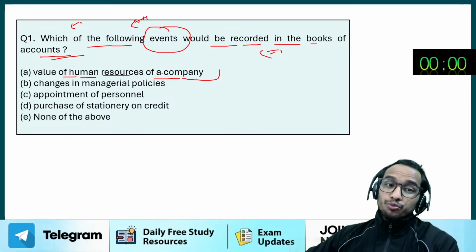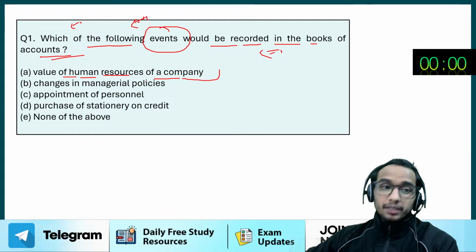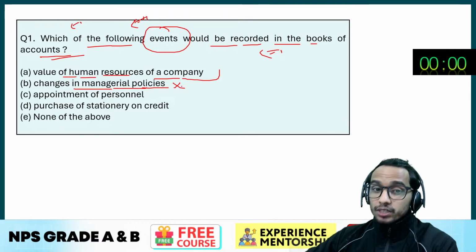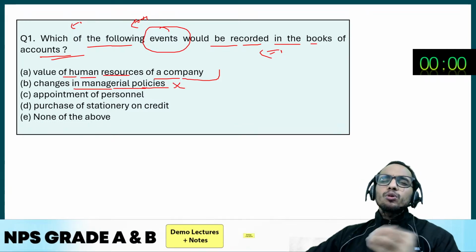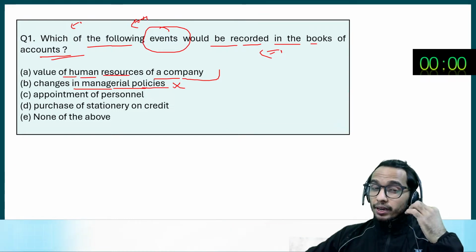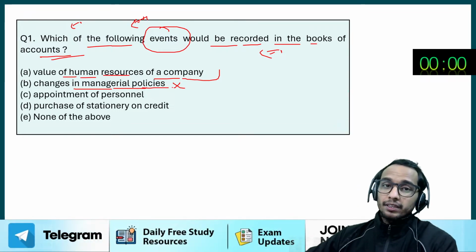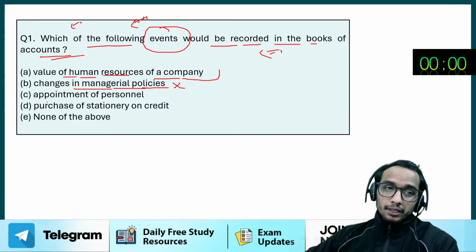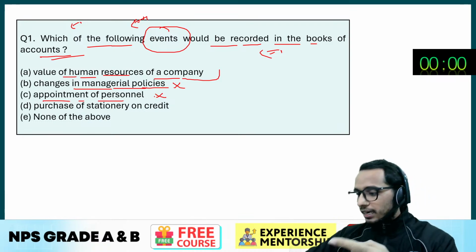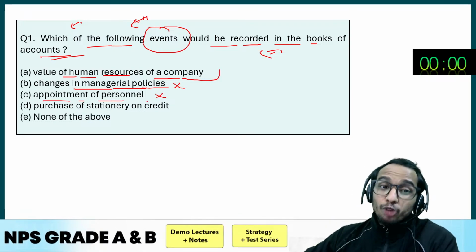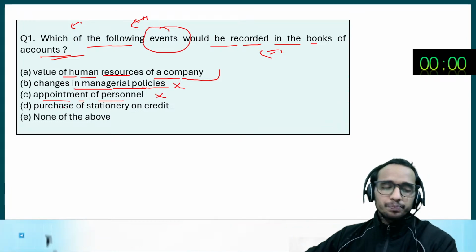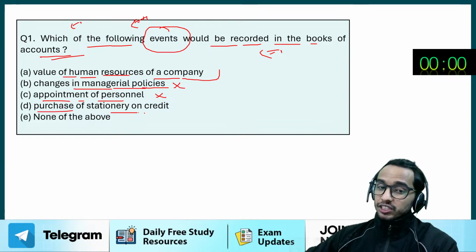So first option says value of human resources of a company. Second event is change in managerial policies. No, it's not the answer, because it's not an economic event. And how do you identify the economic event? The event that you can measure in monetary terms, that is your economic event, that will be recorded in the accounts book. C option says appointment of personnel. No. If you are paying salary, that will be correct, but appointment in itself is not an economic event, right? D option says purchase of stationery on credit.